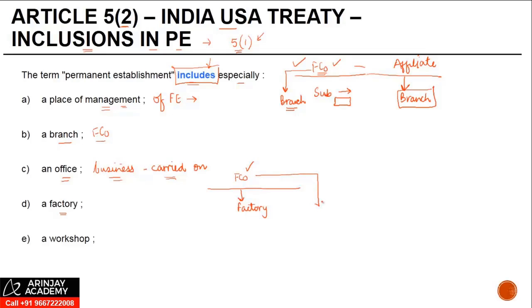However, if this foreign company engages a third party contract manufacturer, who, by the way, owns a factory, and he manufactures products for the foreign company and sells them on a principal to principal basis, this factory will not be treated as a PE of the foreign company unless the conditions relating to satisfaction of the PE are otherwise satisfied. Because this factory is not of the foreign company, this one is. This one is not. A workshop. Of course, we all know what a workshop is.